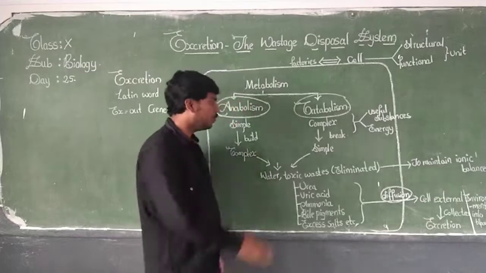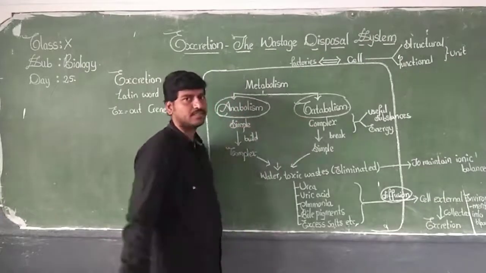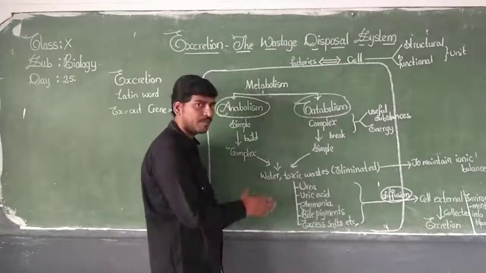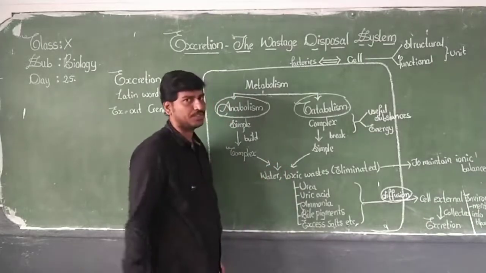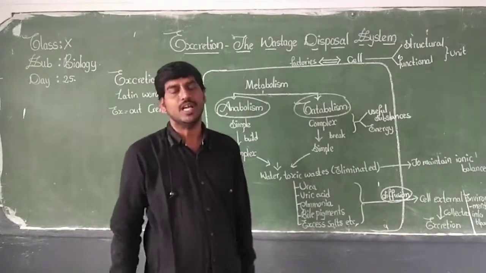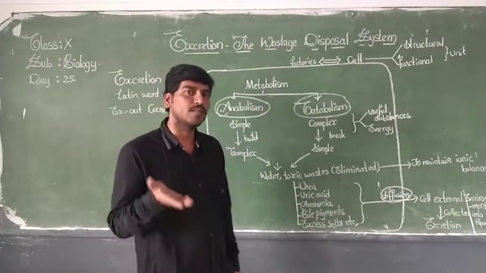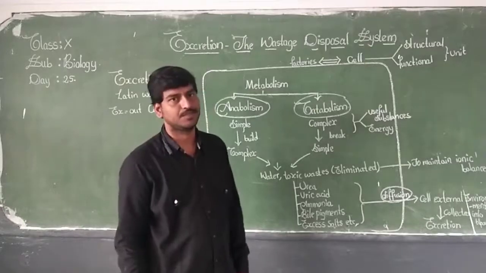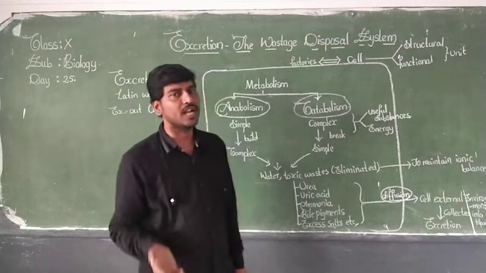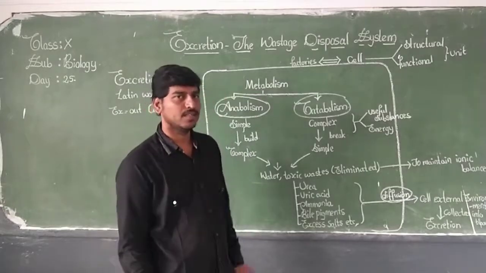Now, along with these useful substances, what else is happening? Water is produced, and some toxic wastes are also produced. The water quantity might increase in the cells, and the toxic wastes produced will also increase in the cells.